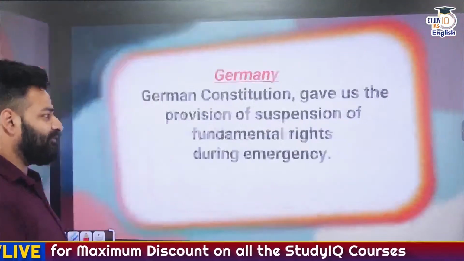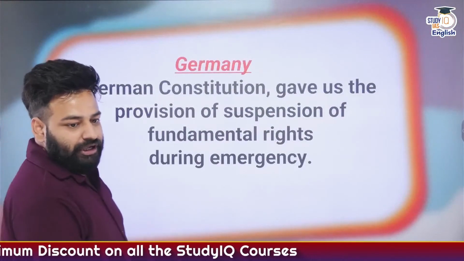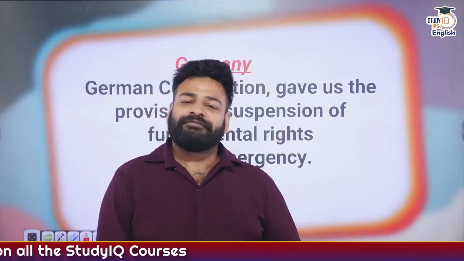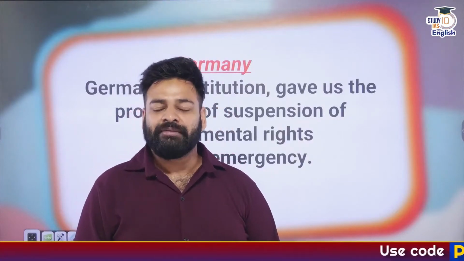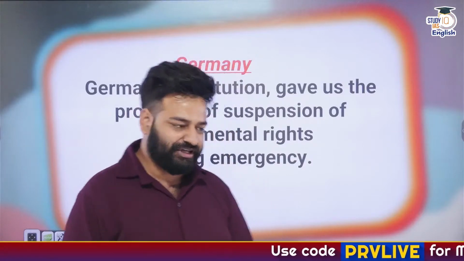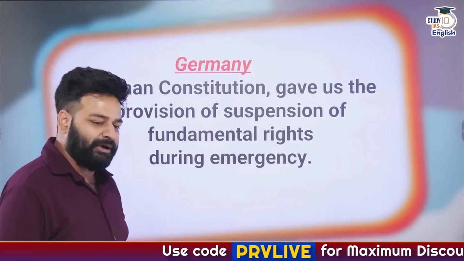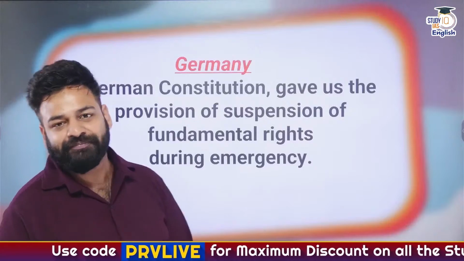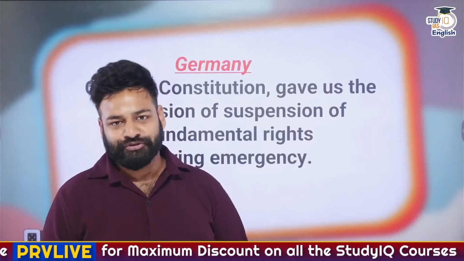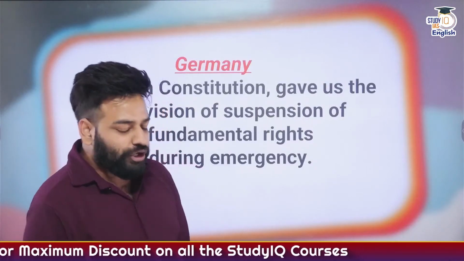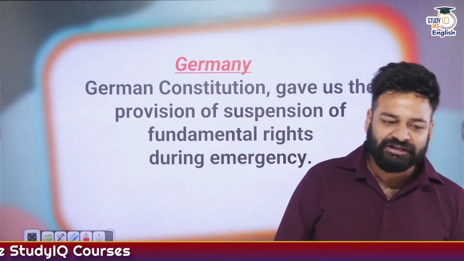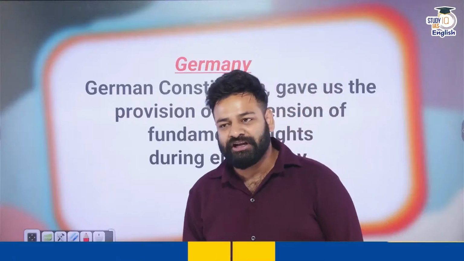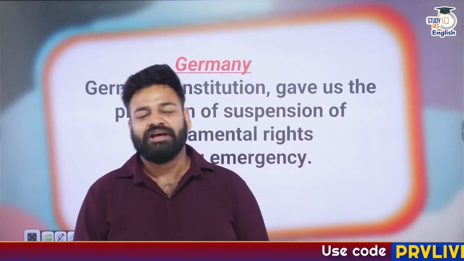And the last one, we have got Germany. The provision of the suspension of fundamental rights during a national emergency has been adopted from the German Constitution. So Germany, suspension of fundamental rights during the imposition of a national emergency.